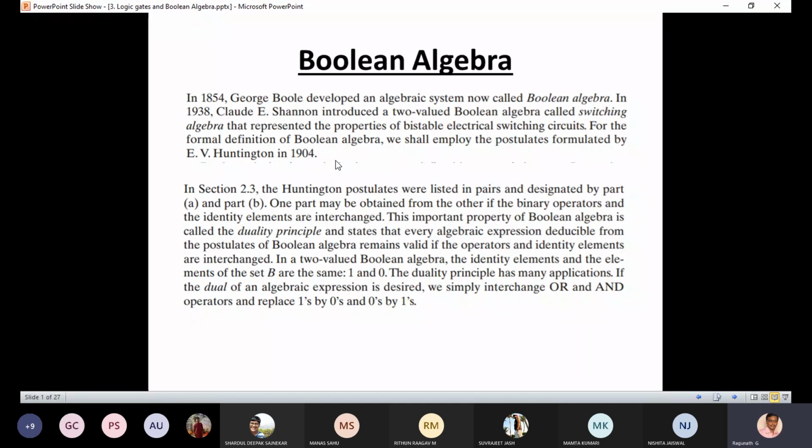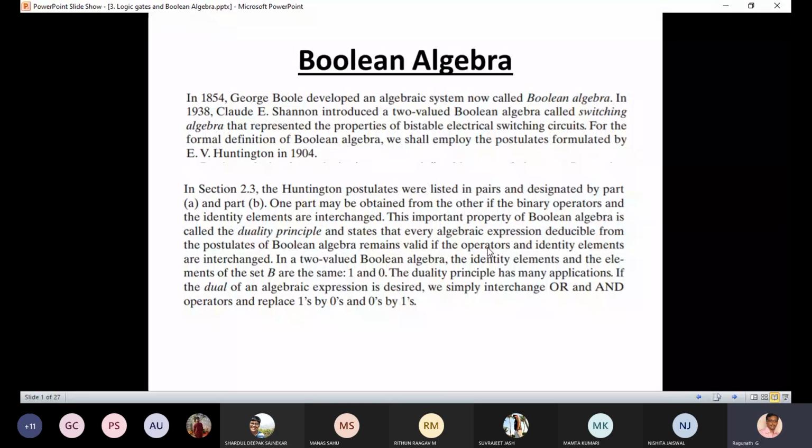The important property of Boolean algebra is called the duality principle, and it states that every algebraic expression deducible from the postulates of Boolean algebra remains valid if the operators and identity elements are interchanged.